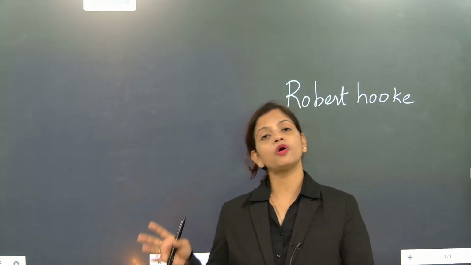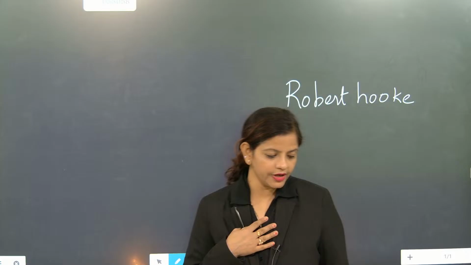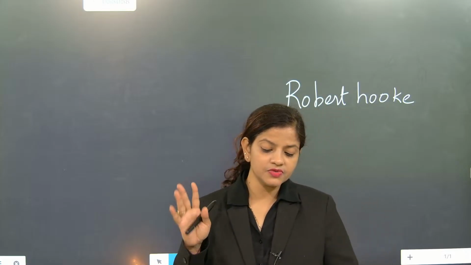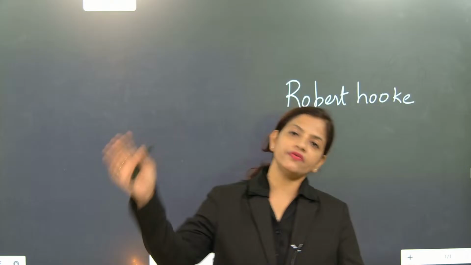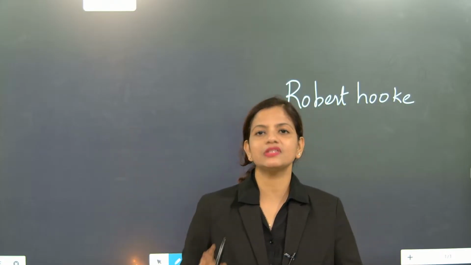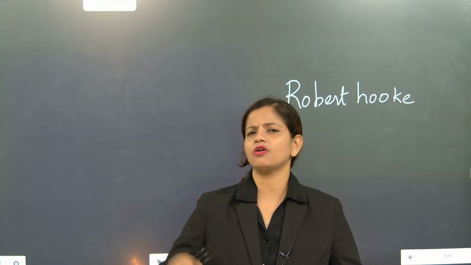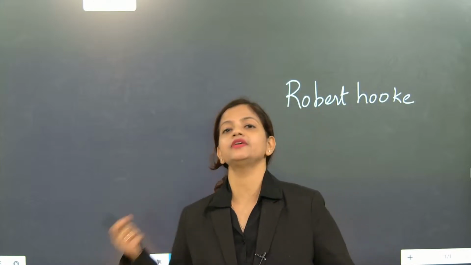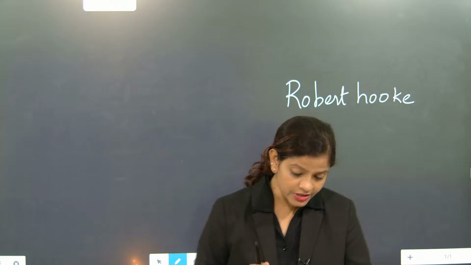See, the most important thing is the first part of the cell theory. All the organisms, they will be made with cells. Whatever organisms we are seeing, they are made with cells. None of the single living organism, we cannot say that they are not made with cells. All the living organisms, they are made with cells. That's the first part. Understood? What is the second part?